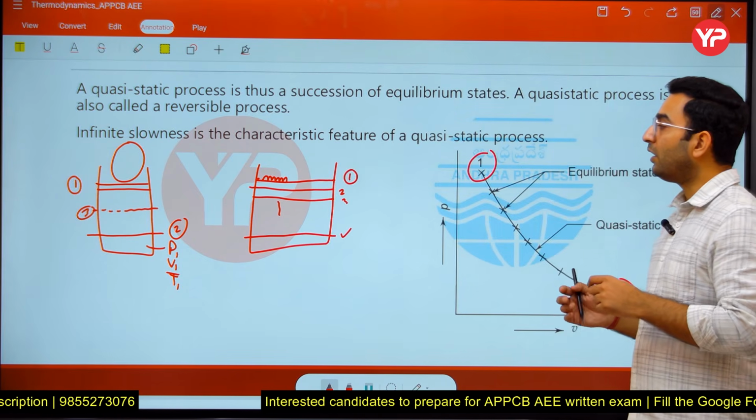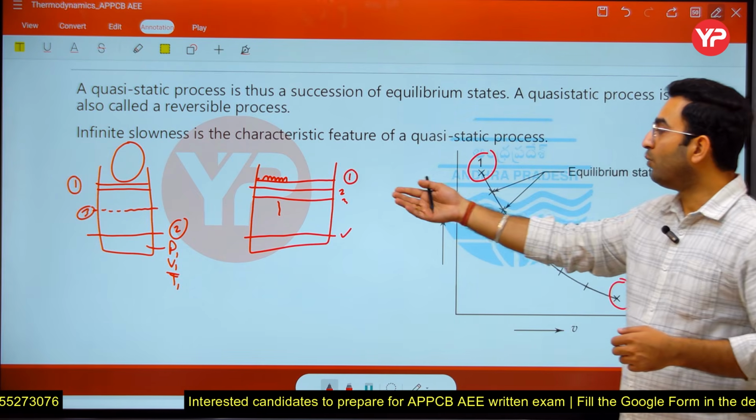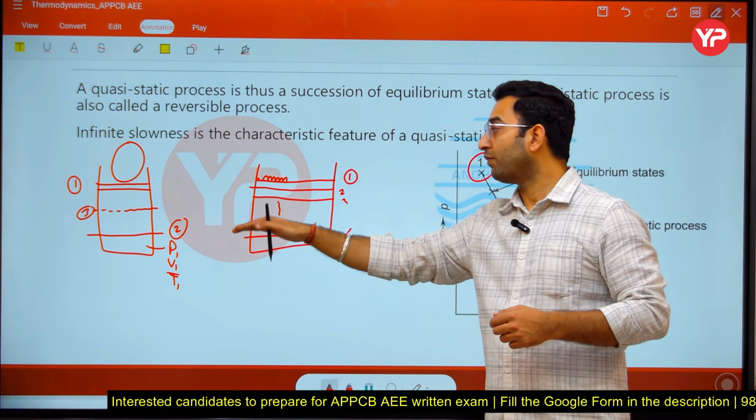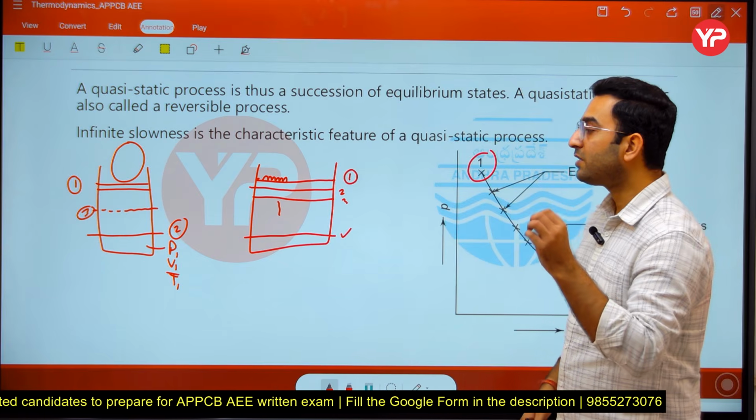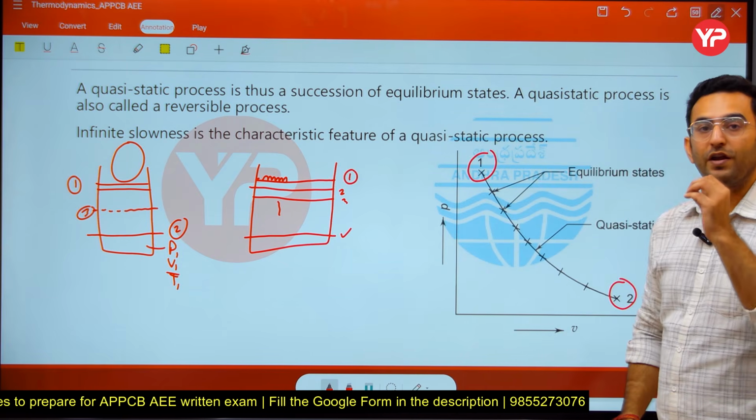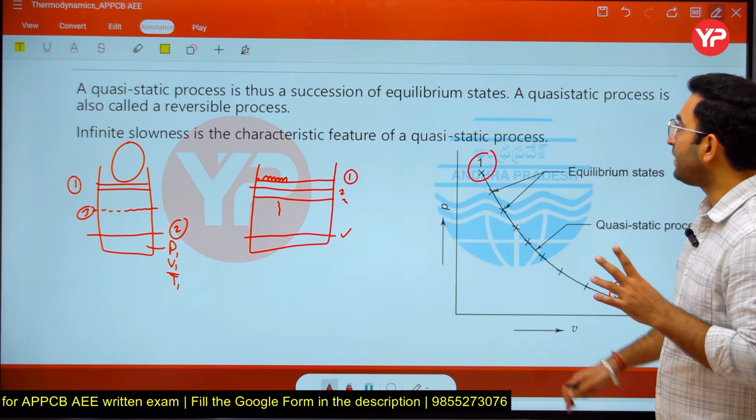So you can see in this case the movement of the piston from 1 to the bottom can be considered a quasi-static process, because a quasi-static process has the characteristic of infinite slowness, okay. So that we have to remember.